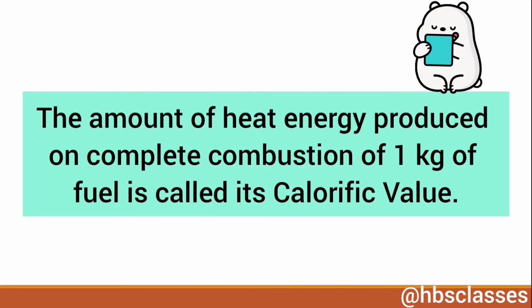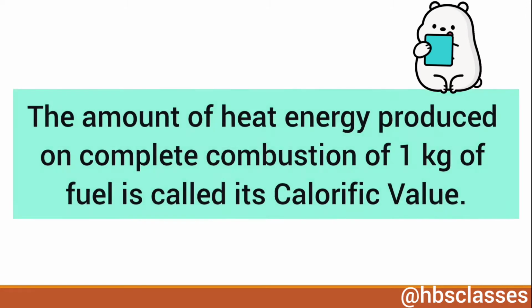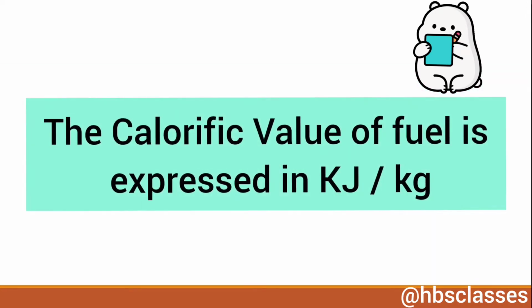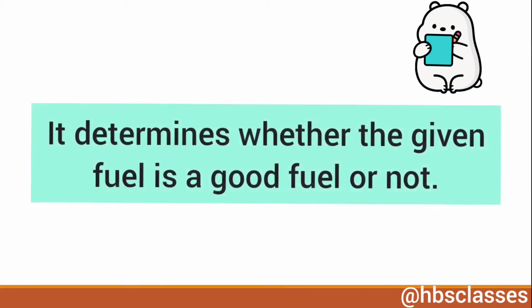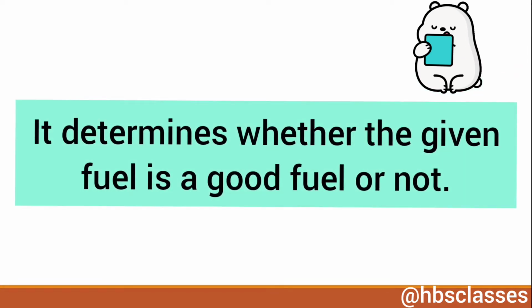The amount of heat energy produced on complete combustion of 1 kg of fuel is called its calorific value. The calorific value of fuel is expressed in kilojoule per kg, meaning kilojoule per kilogram. It determines whether a given fuel is a good fuel or not.